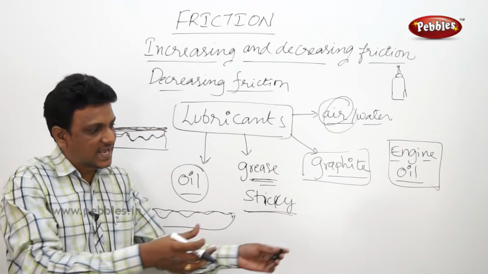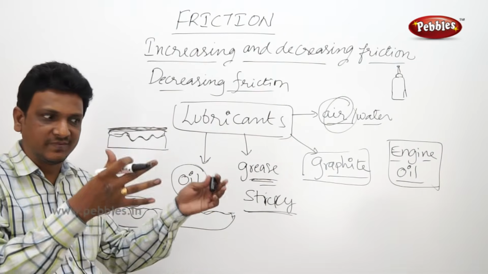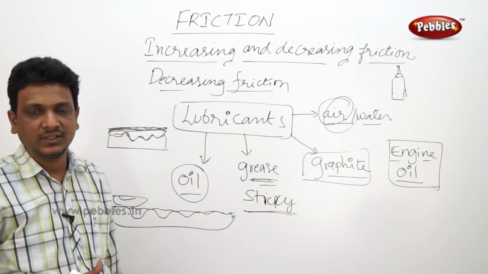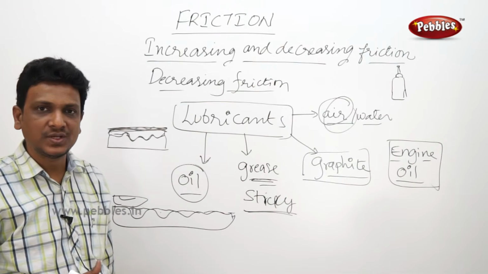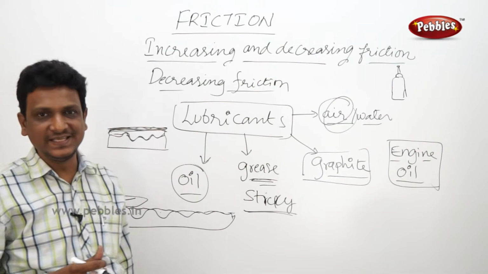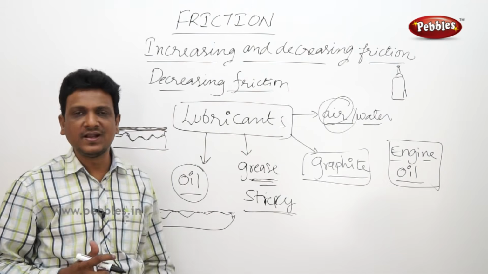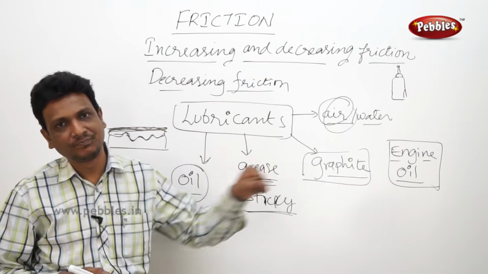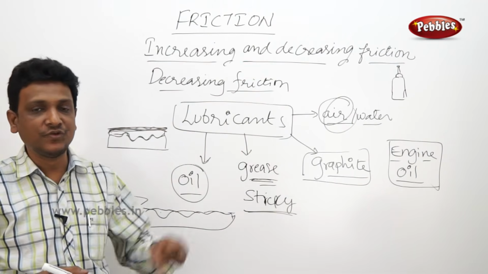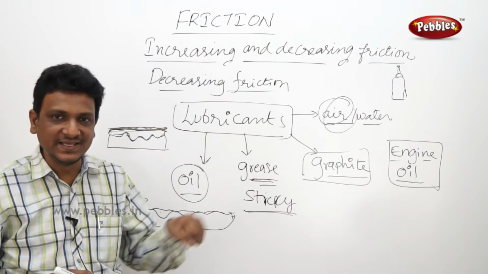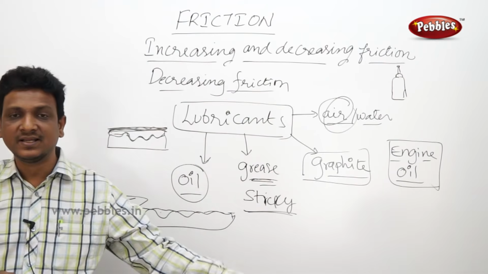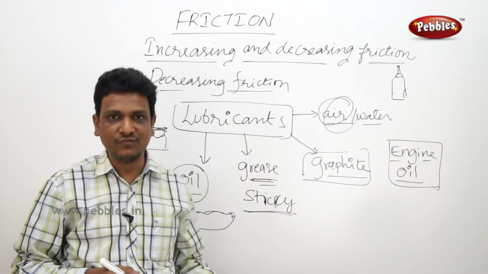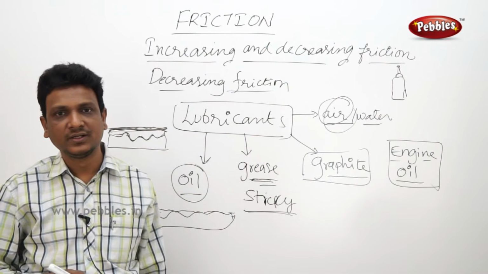Sometimes when you are dragging an object, there will be more friction between the object and the ground. So then you will use another technique, using wheels. See, you will find it very hard to carry your luggage. If your luggage is a stroller with wheels, it is easier to pull on. On the platform, you can easily drag it if it is having wheels.